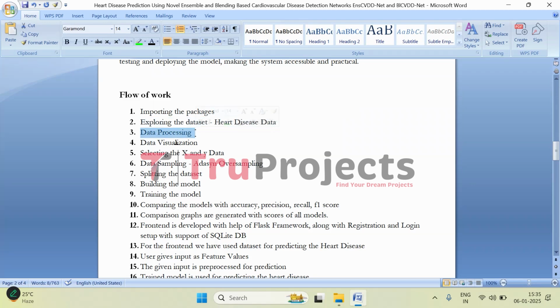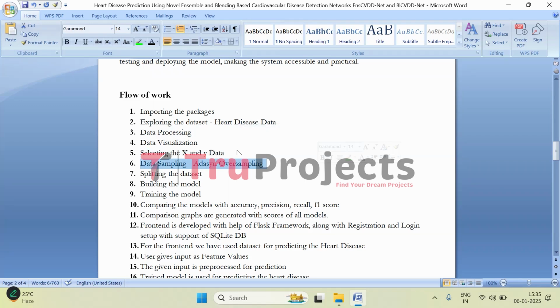Then comes data processing. Here we clean the dataset by handling missing values, encoding categorical variables, and ensuring that the data is in a proper format for training the model. Data visualization: this step involves using graphs and charts to visually explore the data, helping to identify patterns or relationships between features and the target variable. Selecting X and Y data: X represents the feature data that has input variables, and Y represents the target variable, whether the patient has disease or not.